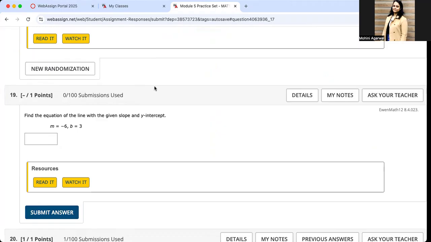Let's see the last one. Oh, sorry, second last. The question is number 19. Find the equation of the line with the given slope and intercept. So my slope is -6, intercept is 3. The equation of the line is y equals mx plus b. Now take the values and place them. So y equals m is -6, x plus b is 3.